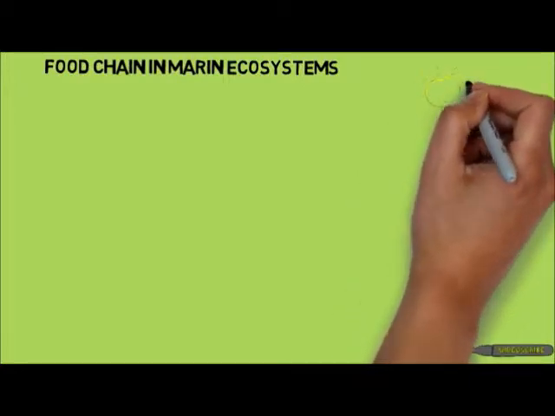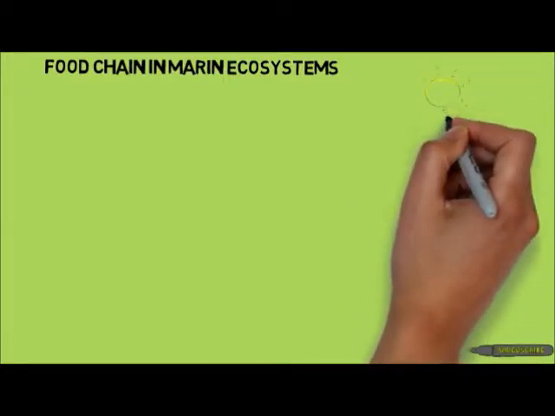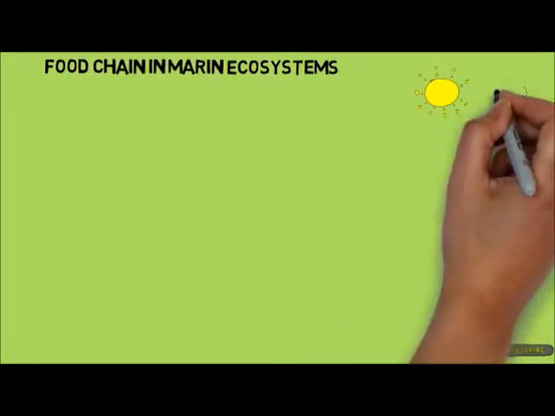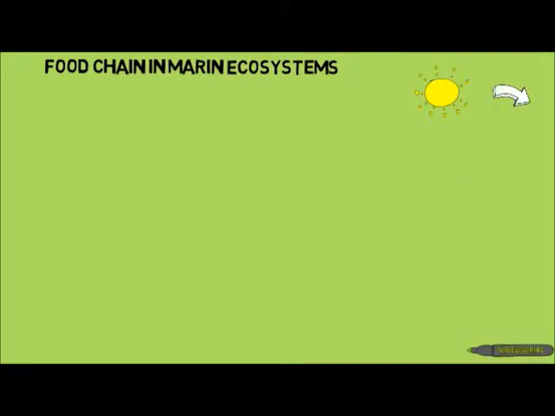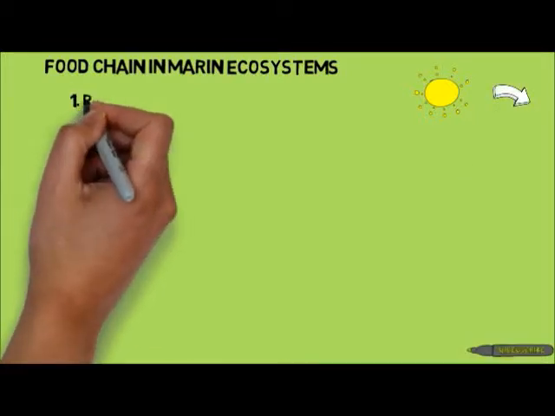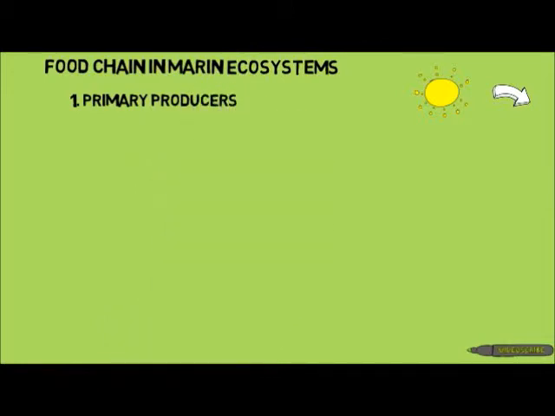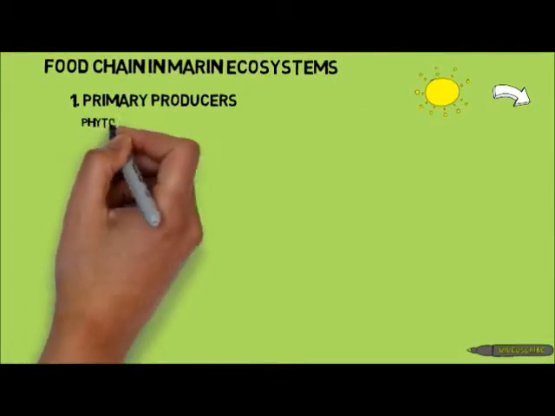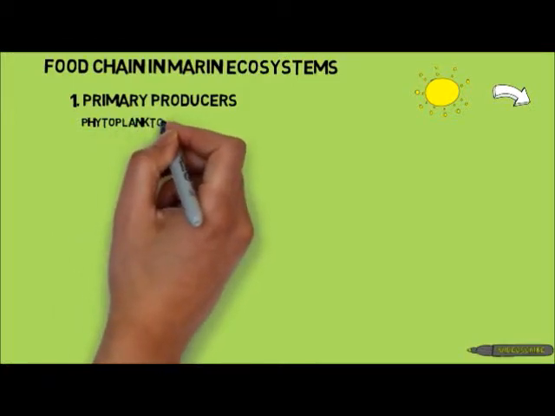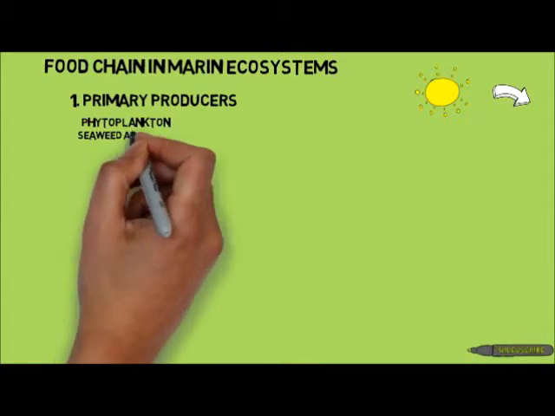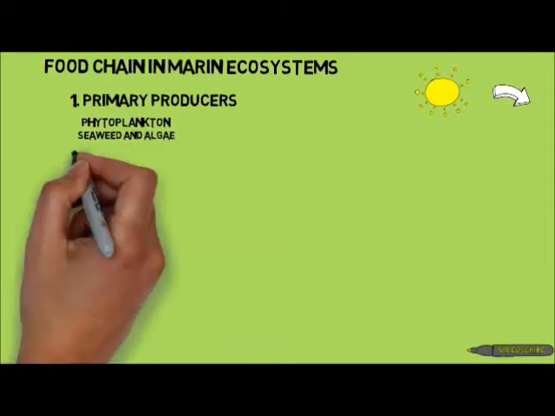The food chain in marine ecosystems is very similar to that of other ecosystems. First, there are living things grown by the sun and by nutrients around it that we will call the primary producers. Included in this category are phytoplankton, which are photosynthesizing microorganisms which grow in the upper euphotic zone of the ocean, and seaweed and algae, which grow mainly in shallow water.